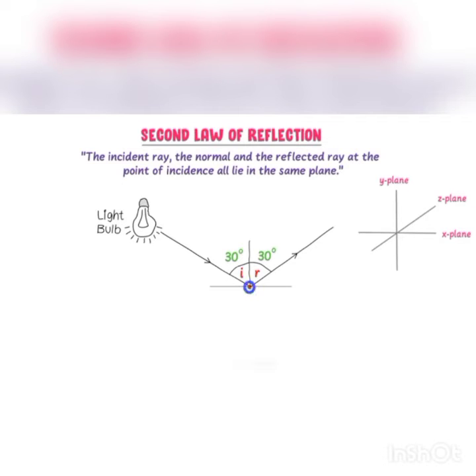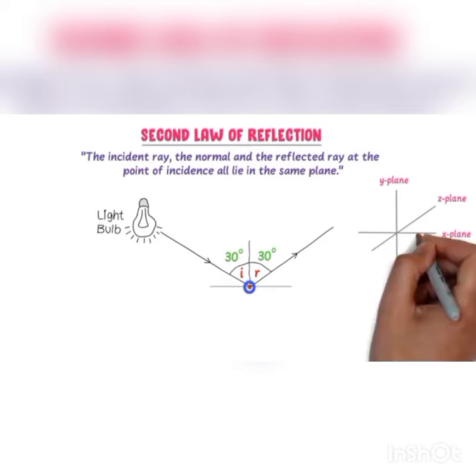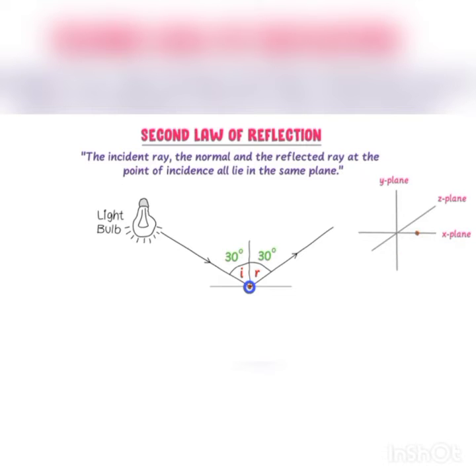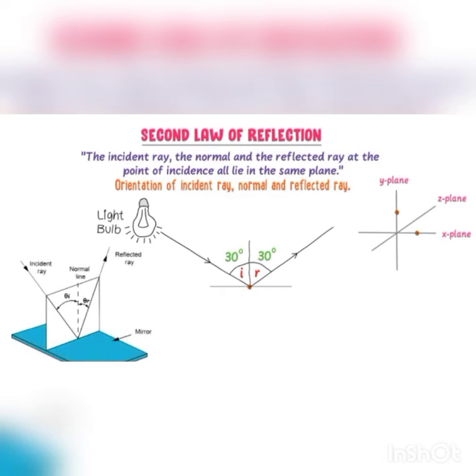On this side, the ray of light coming from the light bulb is called the incident ray, and the light ray that comes from the point where the incident ray strikes the reflecting material is called the reflected ray. There is also a perpendicular line drawn from the point of incidence, called the normal.